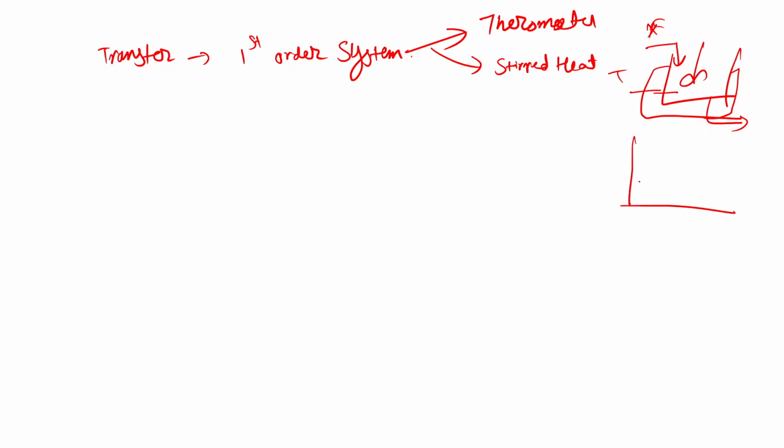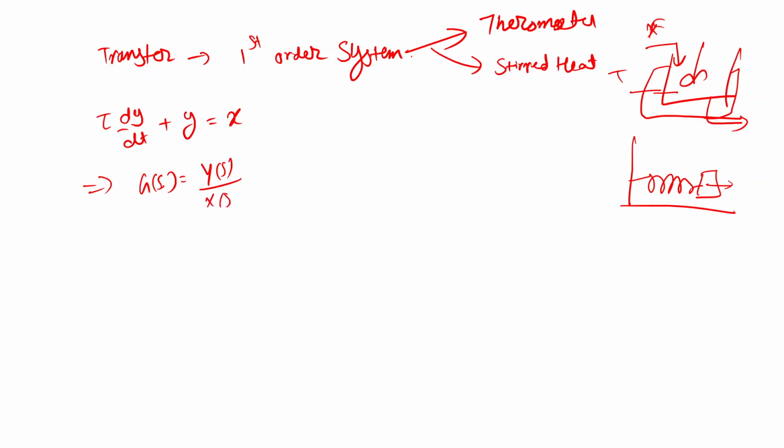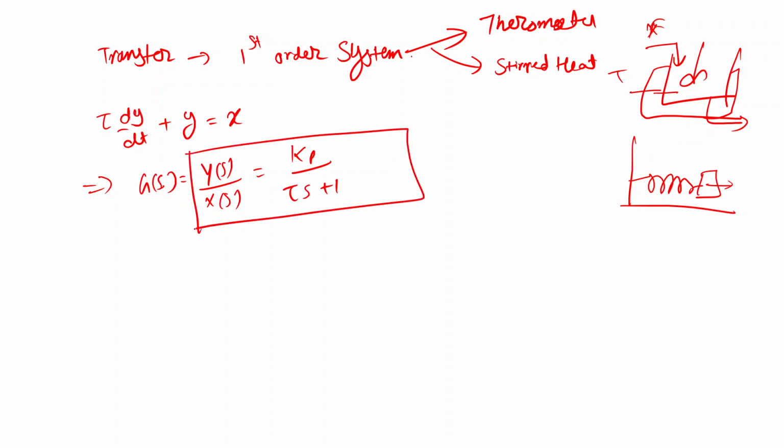Similarly, if I have a spring attached to a wall and a block attached to it, then this is also a first order system. So these are examples of first order systems, and in general we can write the dynamic model of the first order system as tau dy/dt plus y equals x, and the transfer function is G(s) = Y(s)/X(s) = kp/(tau s + 1).